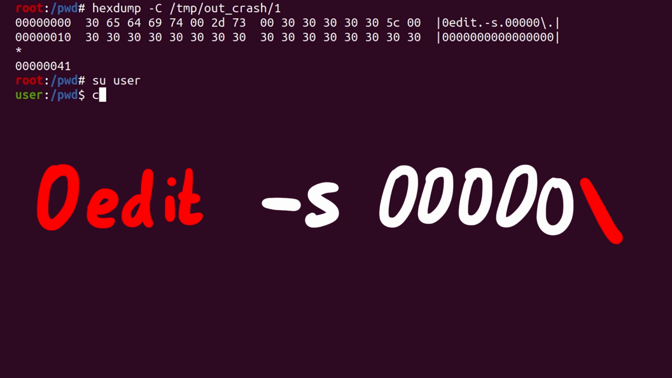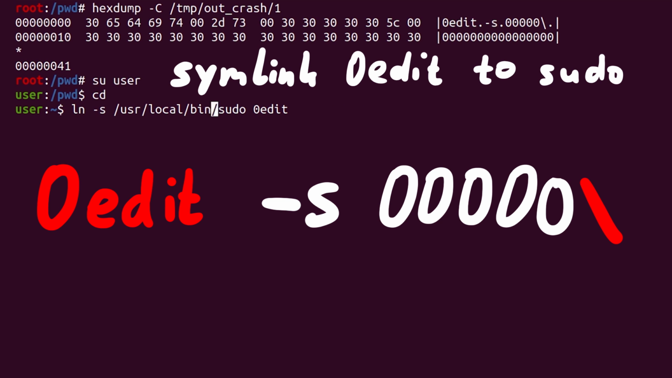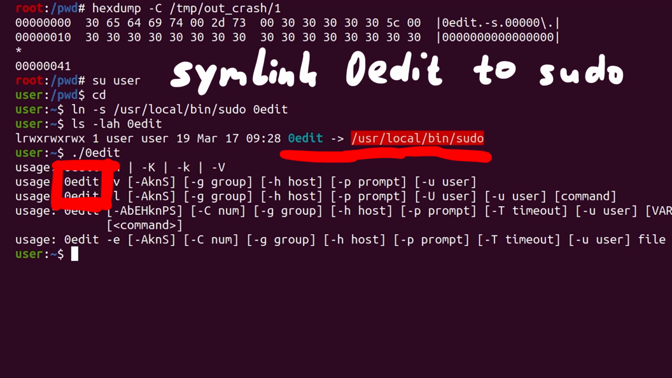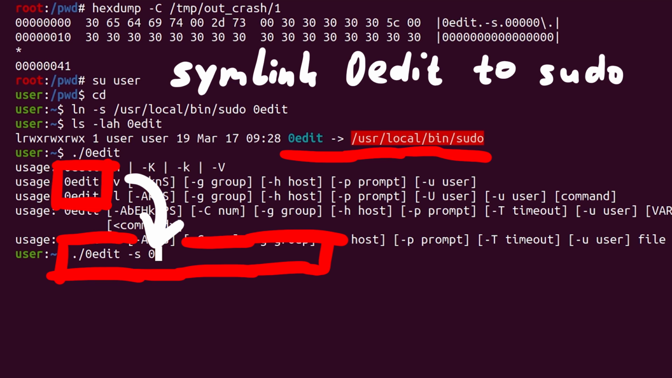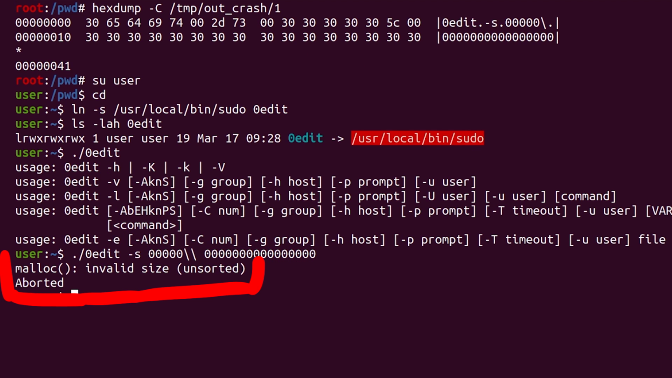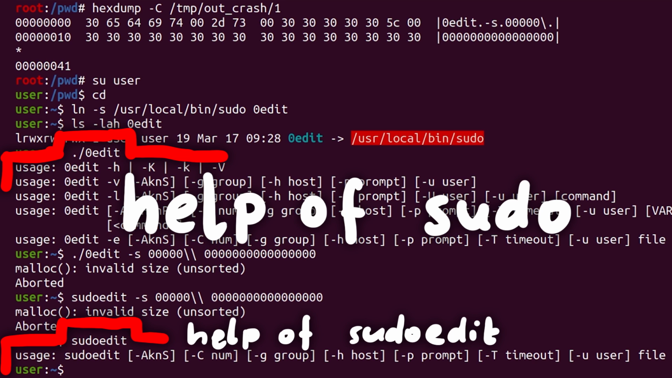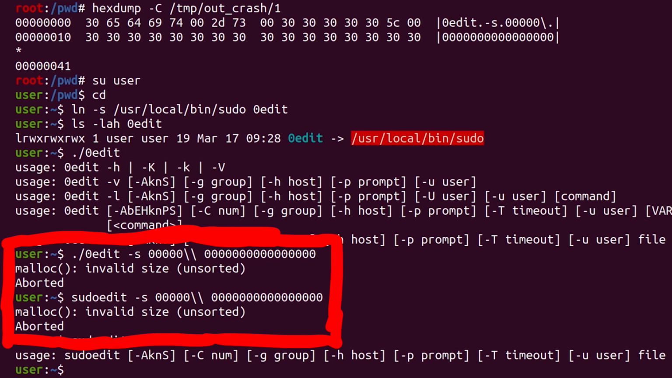We can switch to the regular unprivileged user. Then we symlink sudo to 0edit. Then the program name runs as 0edit. And when we call it with the parameters like in the input file, keep in mind that in the shell you need to escape the backslash, it will crash, like sudoedit crashes. It's very curious though that just calling 0edit shows the sudo help, not the sudoedit help, but still seems to go into the sudoedit argument parsing code and then crash.